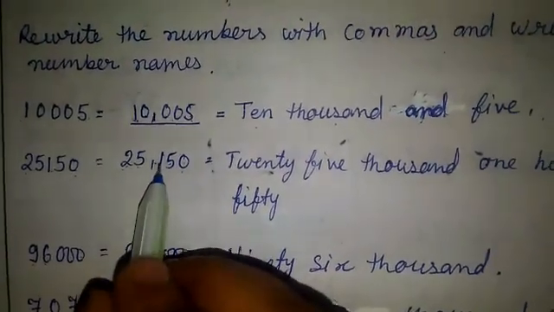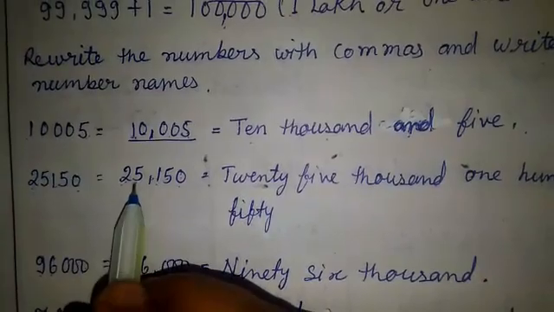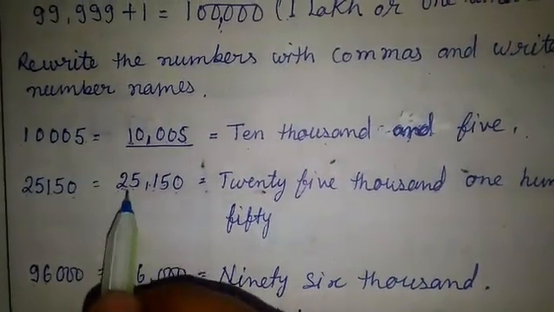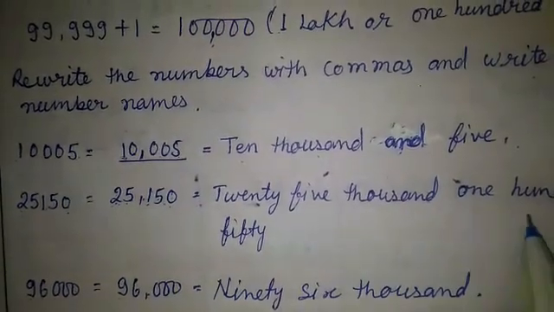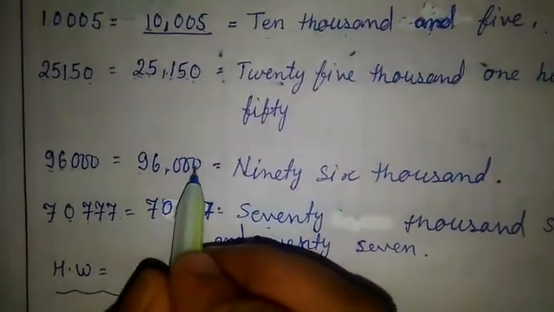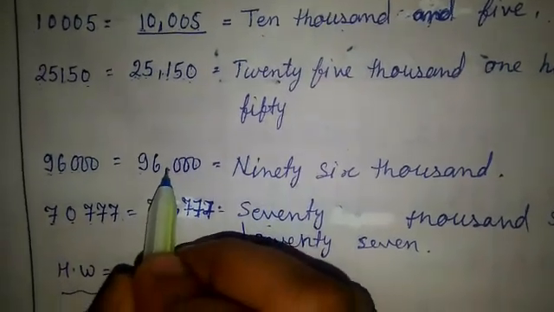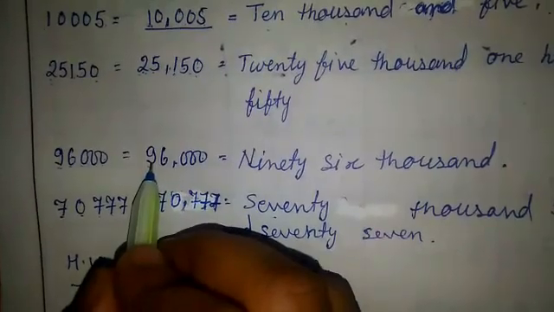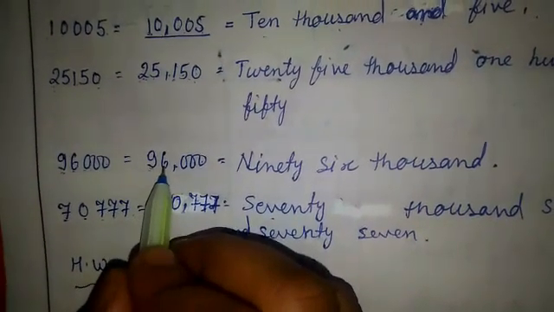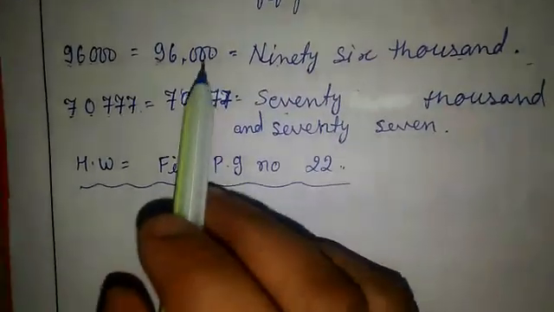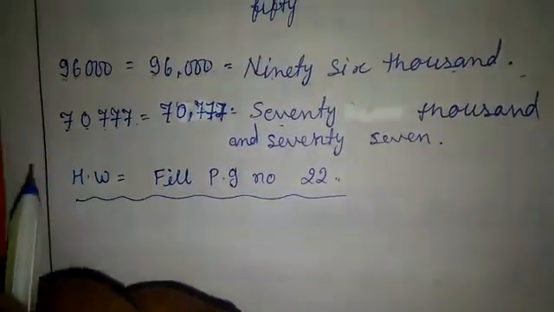25150: ones, tens, hundreds, we mention a comma, and 2 and 5, 25,150. 96000: ones, tens, hundreds, we mention a comma, then thousands place 6 and ten thousands place 9, 96,000. No number in the ones, tens and hundreds places.